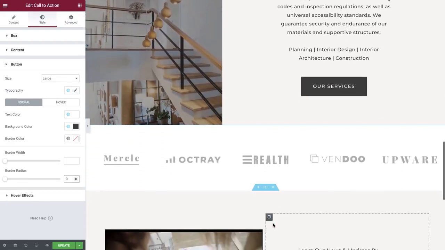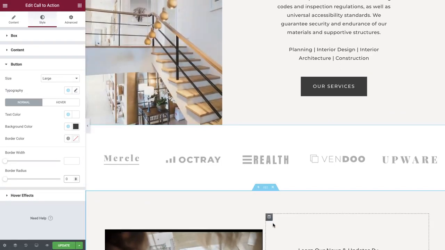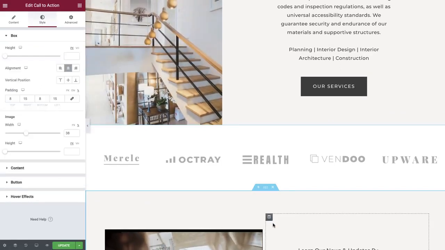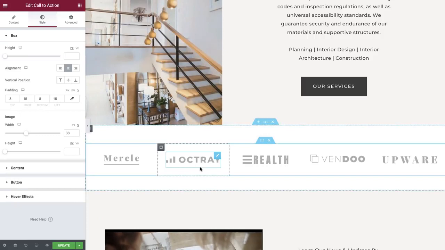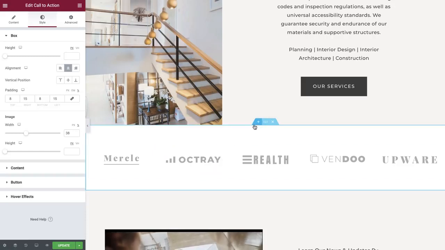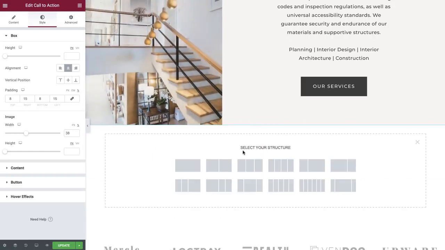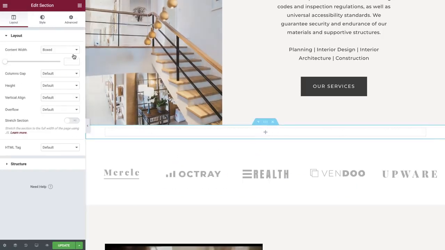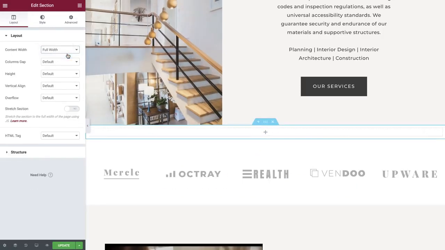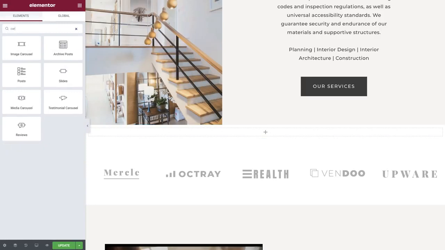Scrolling down to our next section, we can see a common error when displaying multiple images. Here we have a section that has an inner section with 5 columns. Many users tend to do this to control the size of their images, but there is an easier and more optimal way. Create a new section with one column. Set it to full width, and on the Widgets menu, drag and drop the Image Carousel widget.